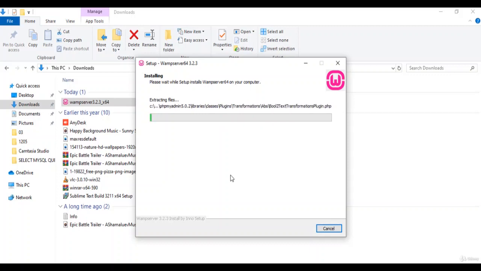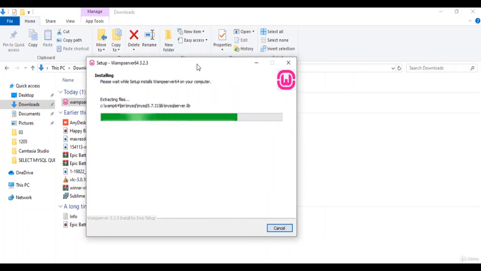Okay, so it depends on the speed of the PC, so it will take a little bit of time, not a long time. Now we are installing the WAMP server on our PC. As I informed you earlier, it has the complete package of our projects, which is MySQL database and Apache and PHP, all the coding syntax. So basically, once we install the WAMP server, we have to configure a little bit. Right, good. So okay, now the installation is going to be complete on our PC.